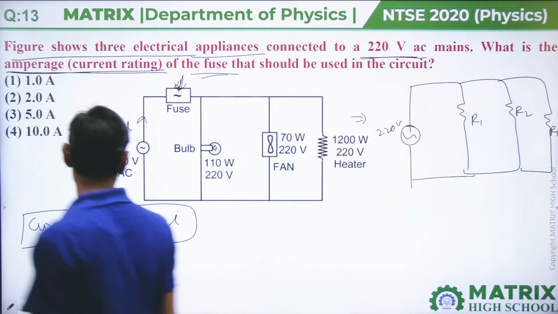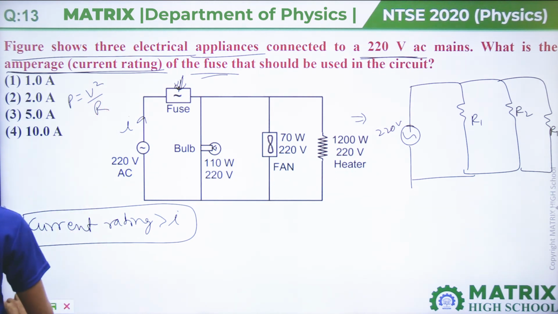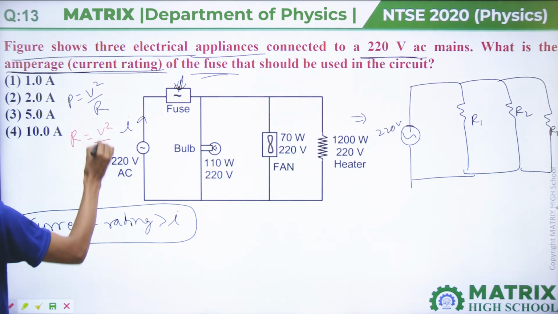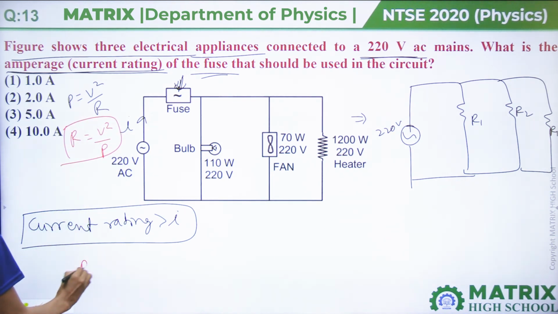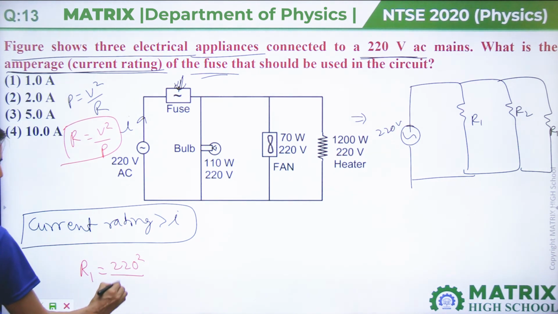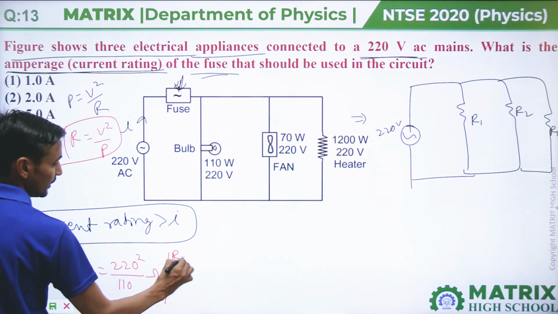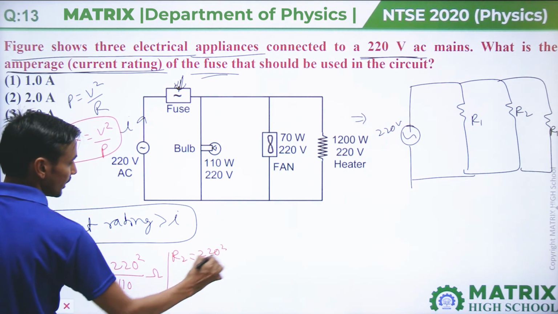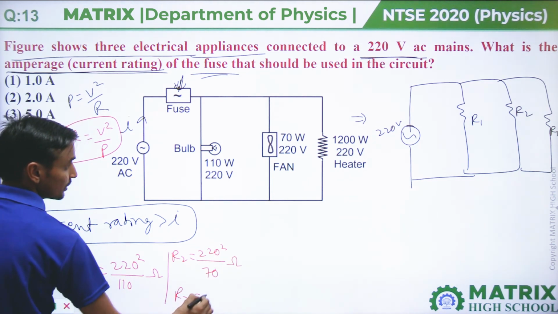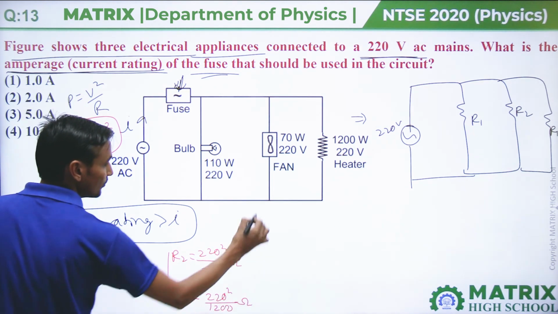If we calculate R1, we know that P equals V square upon R, then R will be V square upon P. So R1 will come 220 square divided by 110 ohm. R2 will be 220 square divided by 70 ohm. R3 will come 220 square divided by 1200 ohm.